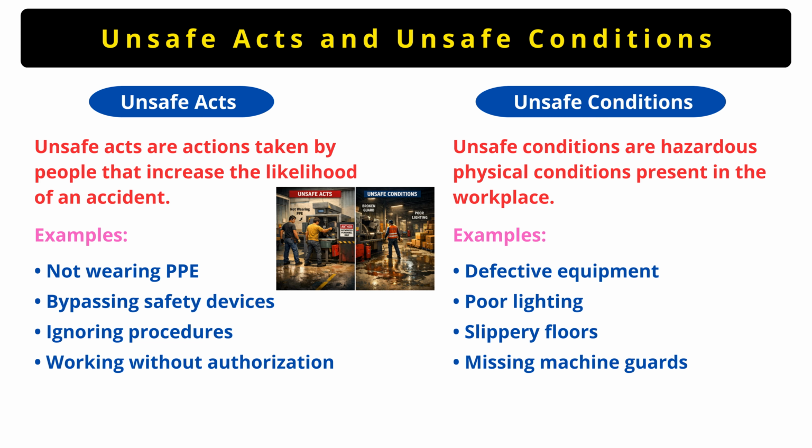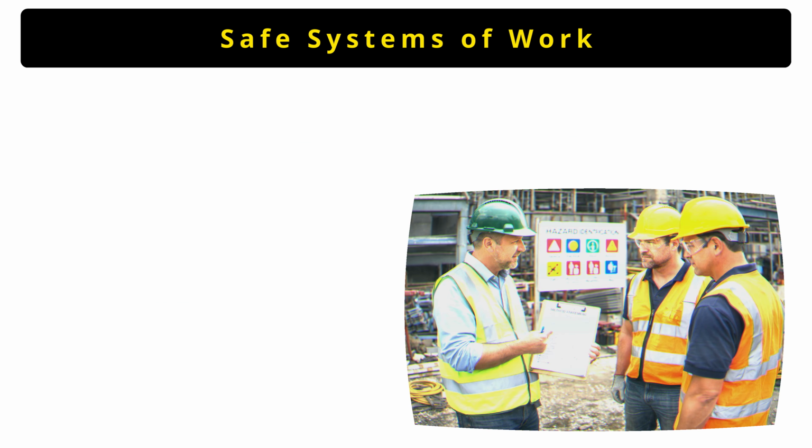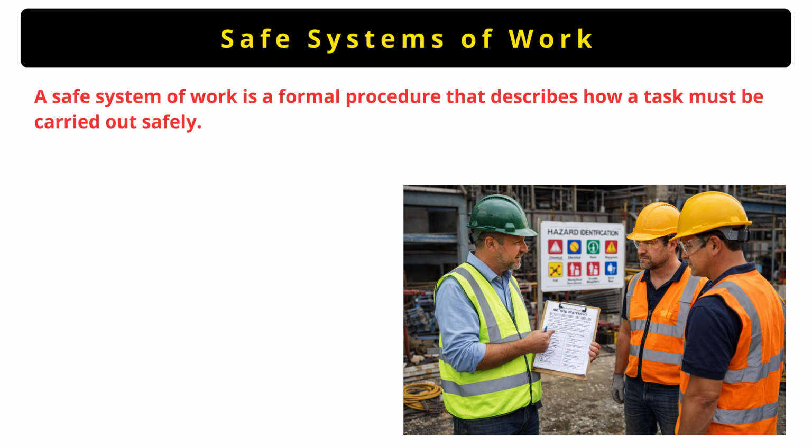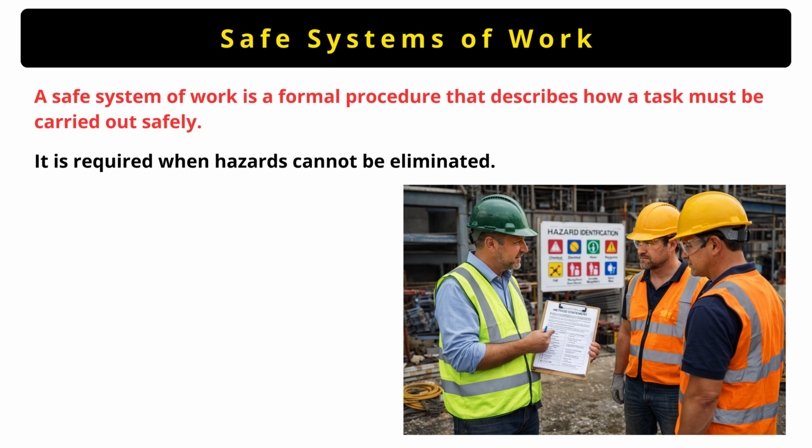So these are the examples of unsafe conditions. Most accidents happen due to combinations of unsafe acts and unsafe conditions. Now let us move to an important concept called safe system of work. A safe system of work is a formal procedure that clearly explains how a particular task must be carried out safely. It is used when hazards cannot be completely eliminated.